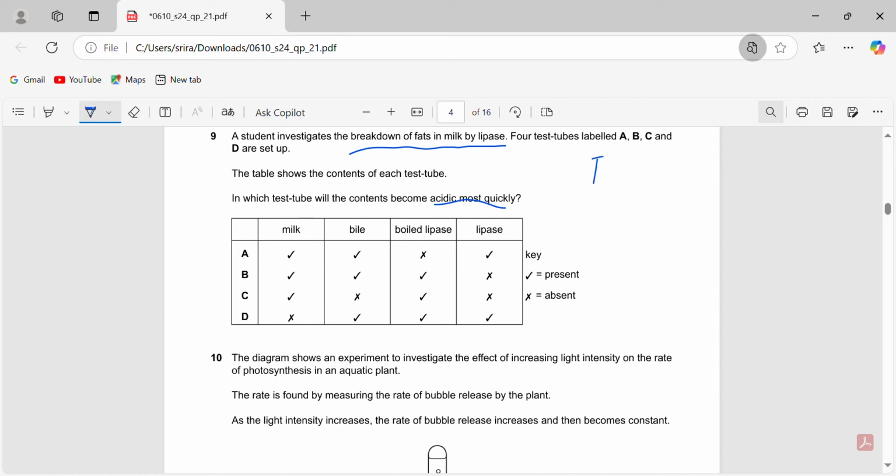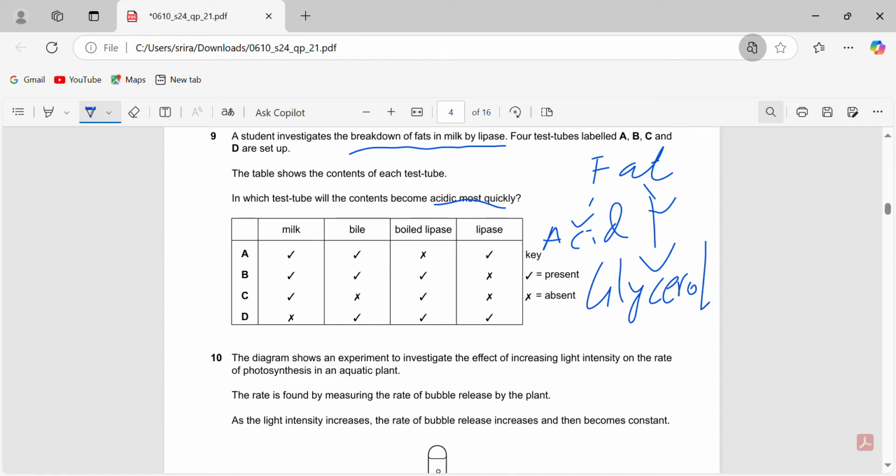When fat is broken down, it gives you fatty acids and glycerol. That's what you get when you break down fats.